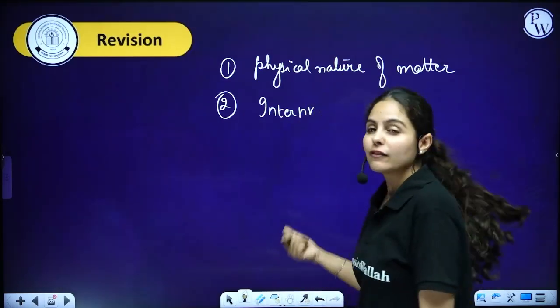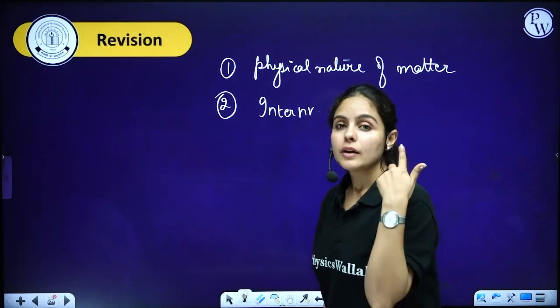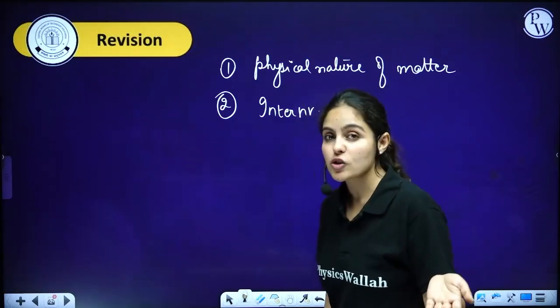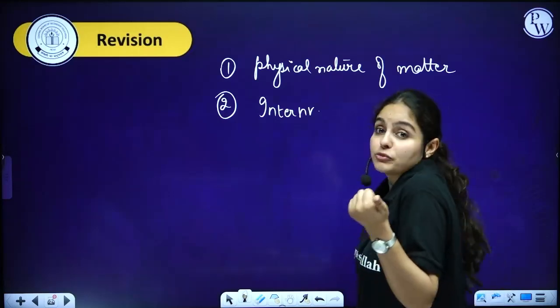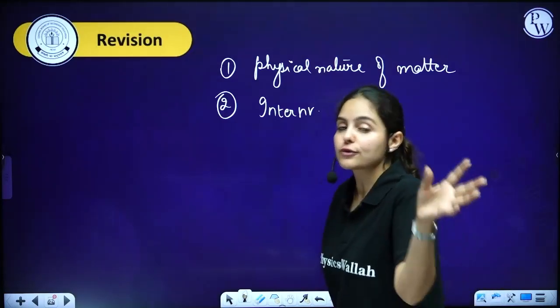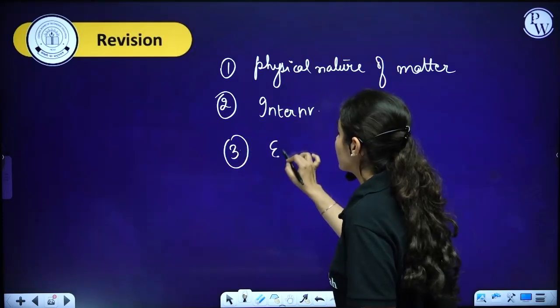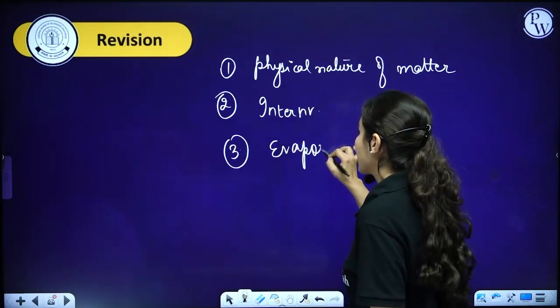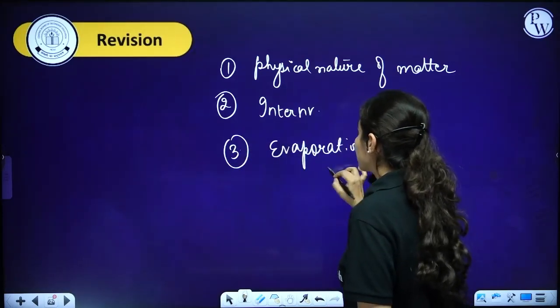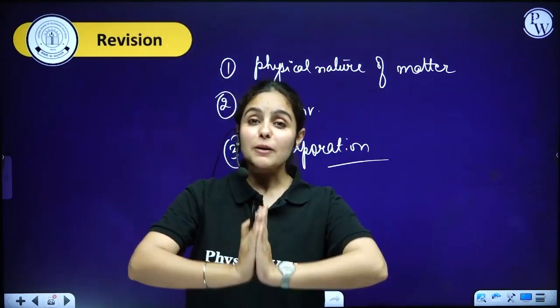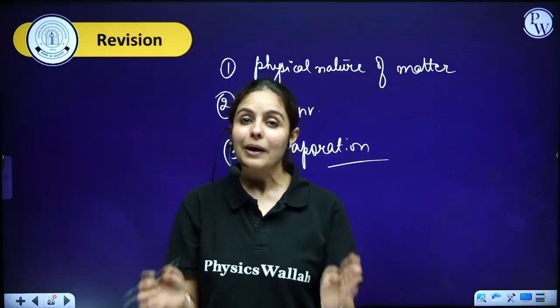So we have learned about melting, boiling, condensation, as well as sublimation, deposition, freezing or solidification. So we have covered all the topics in that. Thirdly, we have also learned about evaporation, the factors affecting evaporation, and how evaporation causes cooling. So we have summed up the entire chapter in one session.